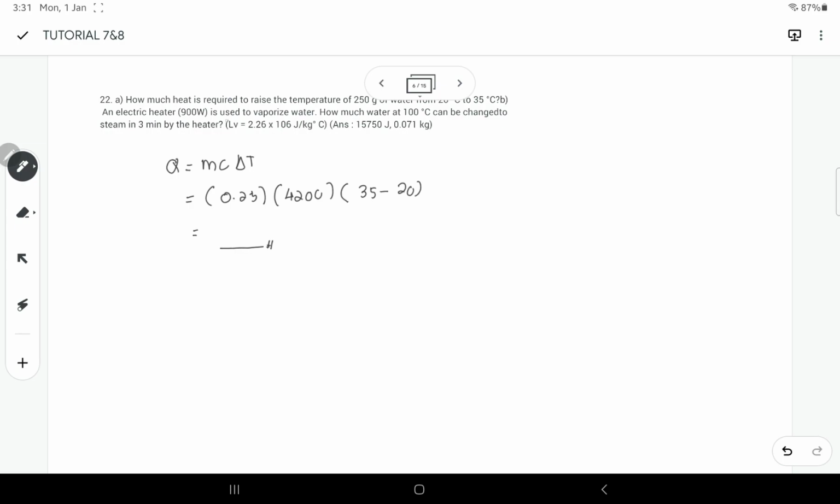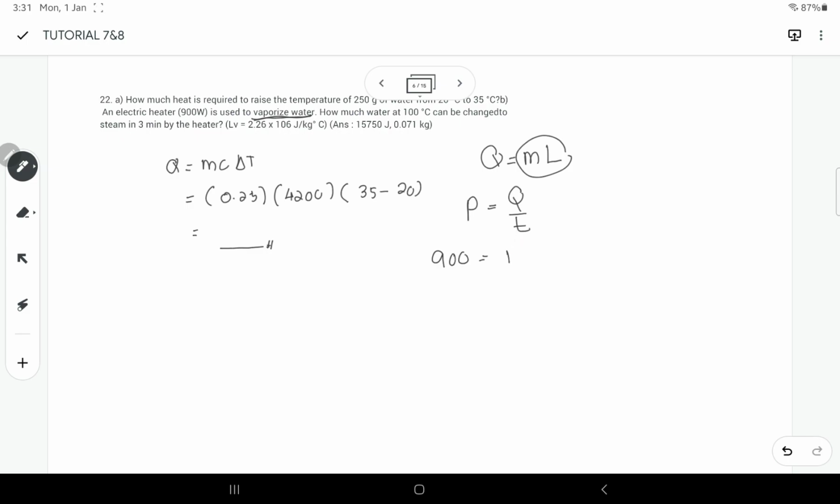Tapi yang this question dia adalah untuk vaporize water. Okay, bila kita sebut vaporize, dia adalah melibatkan tenaga internal vaporization, which is Q sama dengan ML. Okay, ni adalah heat yang kita perlu tahu. So, diberi adalah power. So, power adalah sama dengan Q over T. So, power diberi adalah 900 watt.